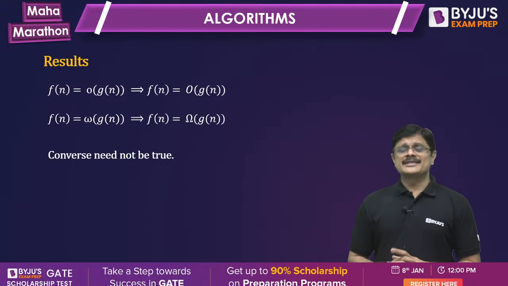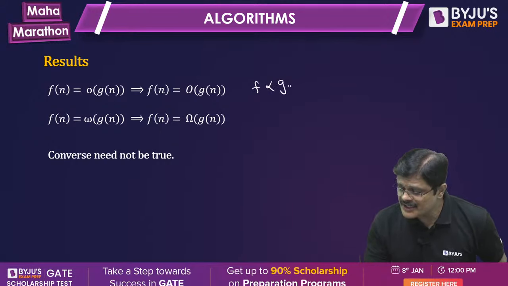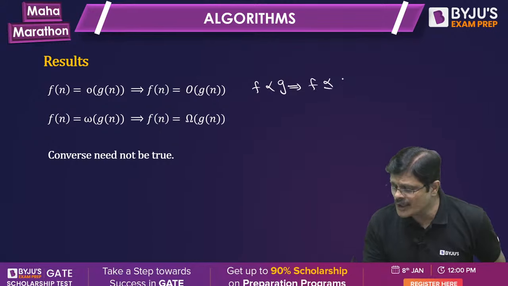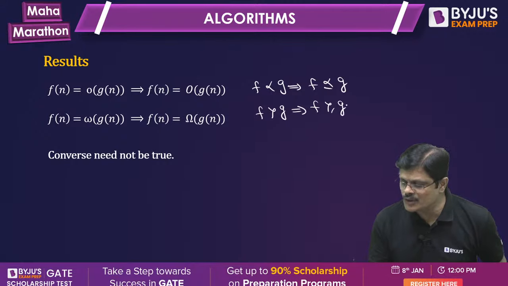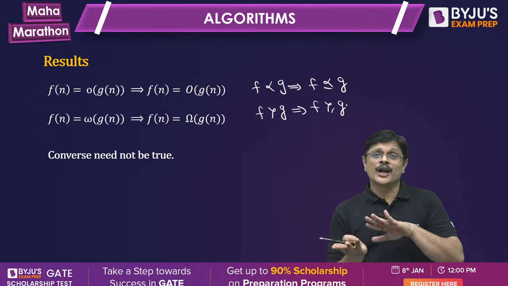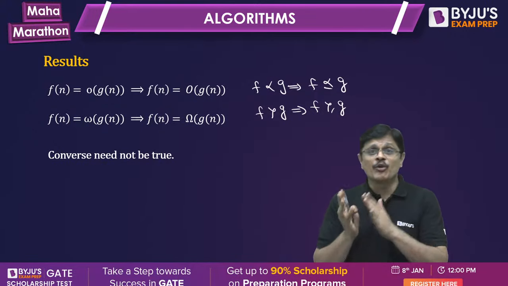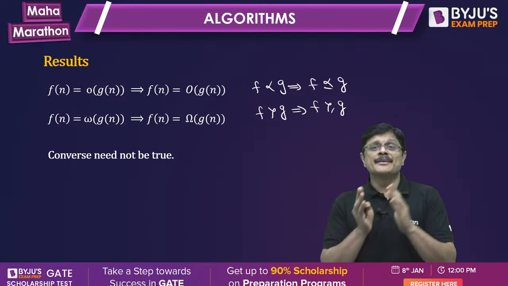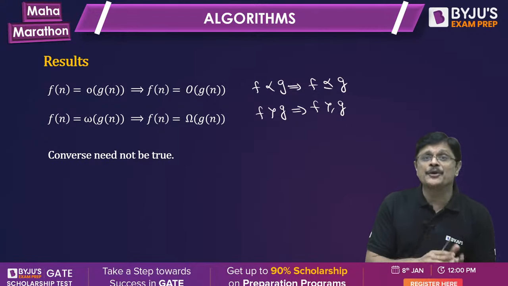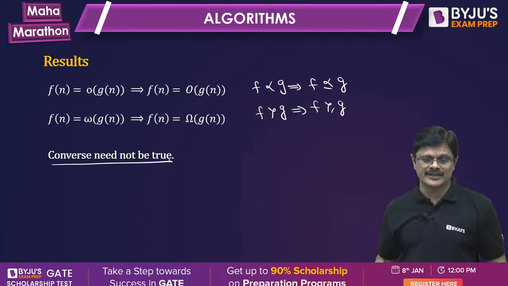So, we need to remember this. Whenever F is smaller than G, you can say that F is smaller or equal to G. And whenever F is larger than G, you can say that F is larger or equal to G, but not vice versa. That is, when Fn is big O, you can't say Fn is small o. But whenever Fn is small o, we can say Fn is big O. Similarly, whenever Fn is small omega, you can say big omega, but not conversely. Remember this point, very important.